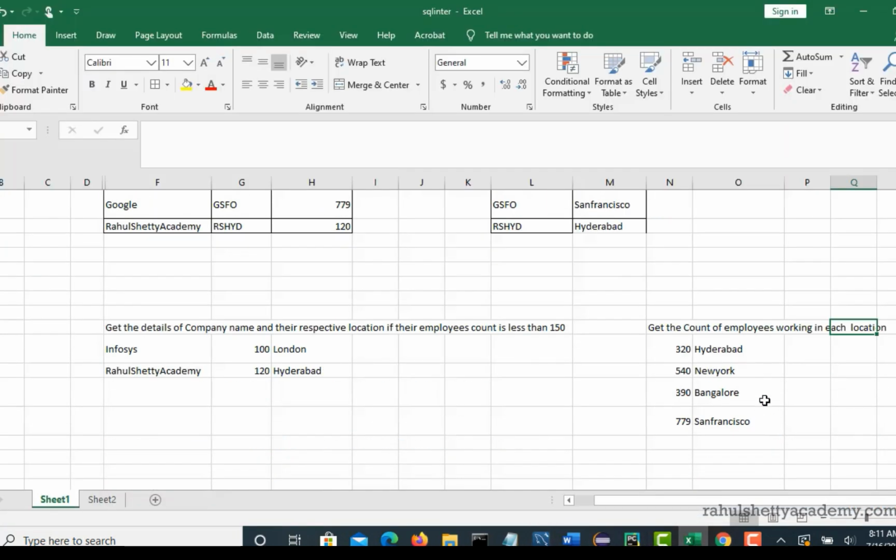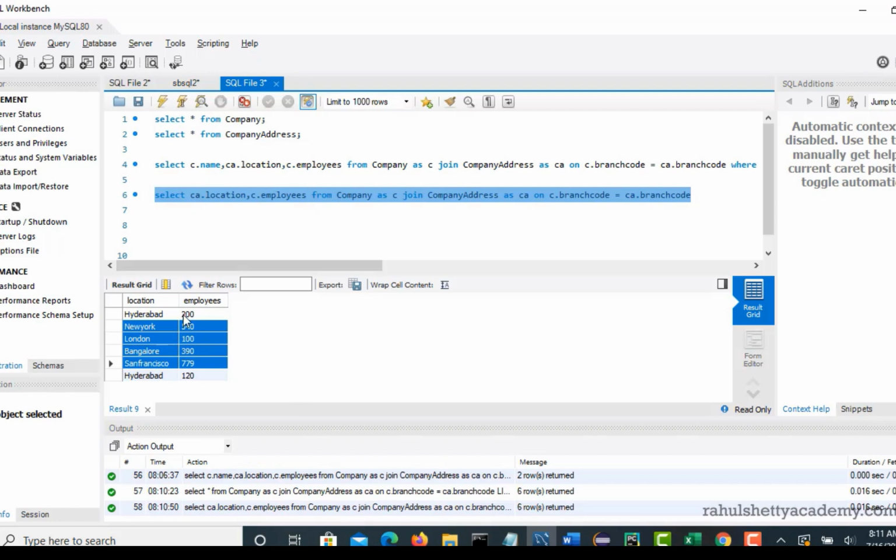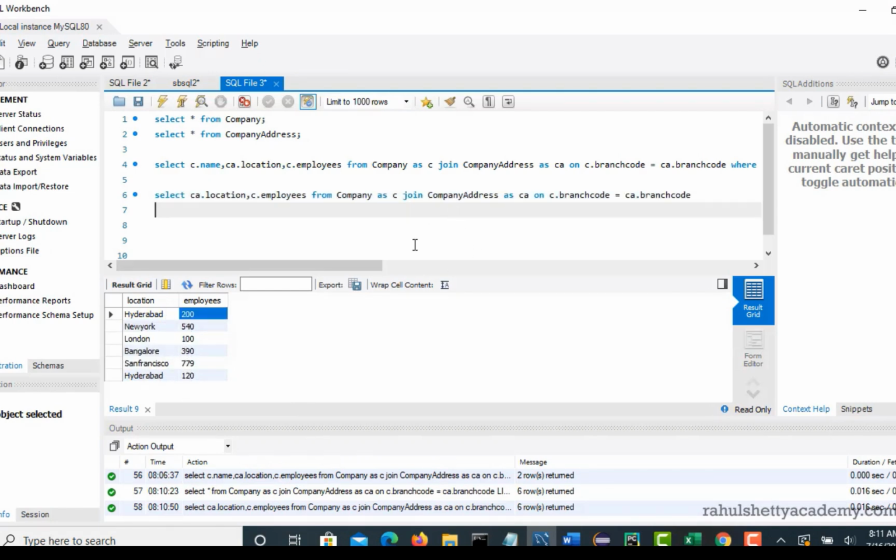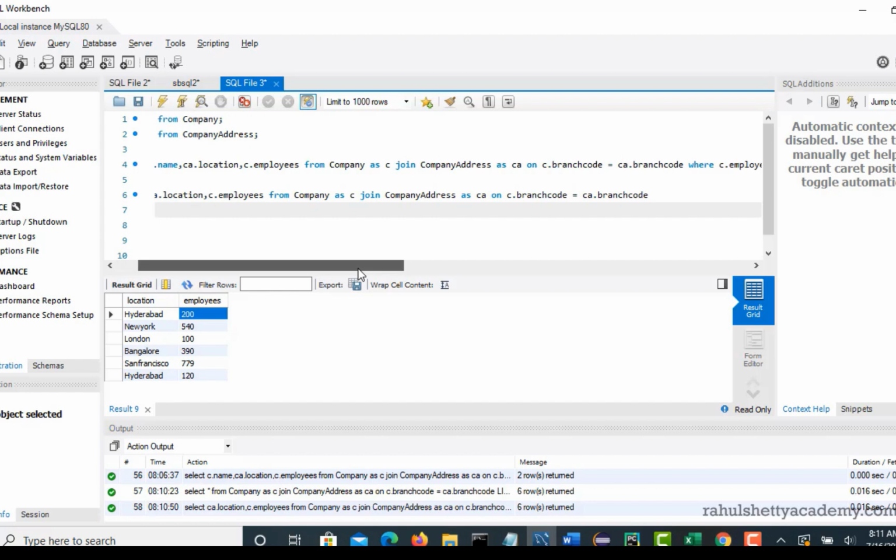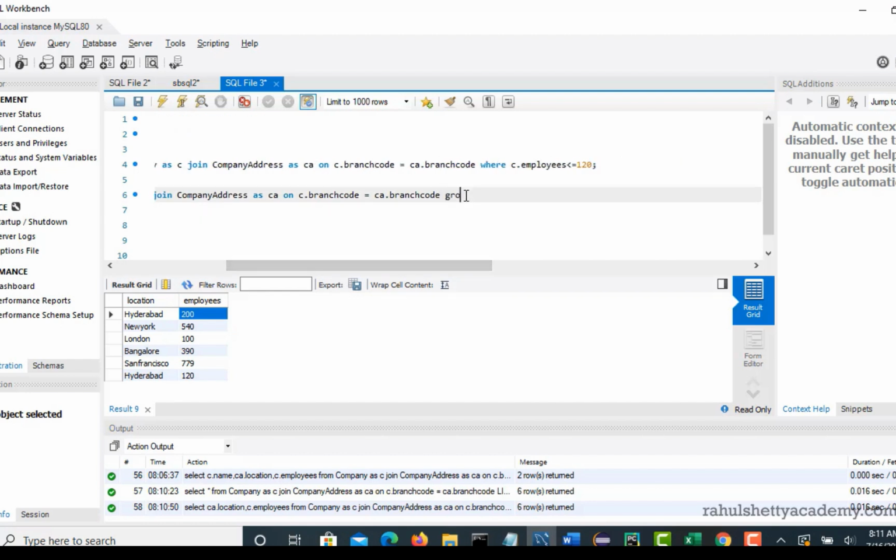If there is a survey on how many software engineers work in every location, this is how you should get the output. So how do we merge these two rows? Till now we have seen how to merge tables, right? You can merge different rows with the help of group by. So group by is the concept. You have to group by location, right?